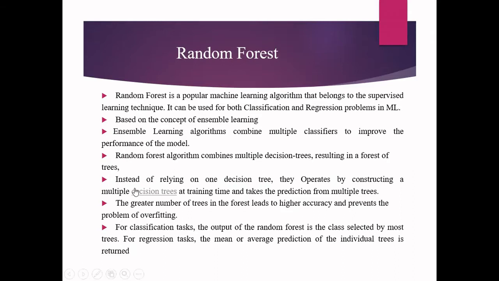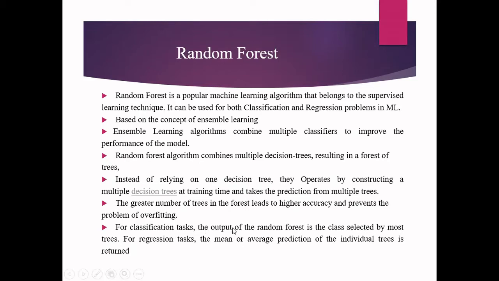And this algorithm is not going to rely on one decision tree for generating the output. Instead, it is going to construct multiple decision trees during the training time. And during the testing time, it is going to take the predictions with the help of all the multiple decision trees. So because of this, we say that this is a better algorithm when compared to decision tree. When we increase the number of trees in the random forest, we will get more accuracy. In decision tree, we have seen that there is a disadvantage, that is nothing but overfitting. All the decision tree algorithms overfit when we go deeper into the tree. So this random forest will prevent the overfitting in the decision tree.